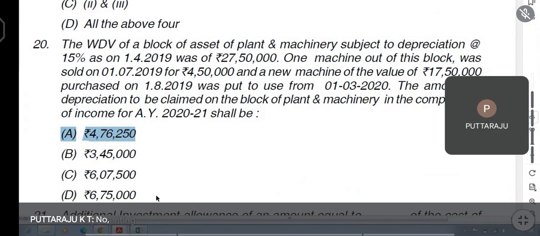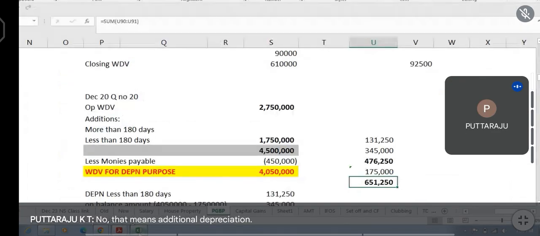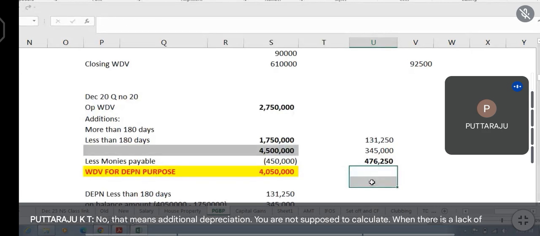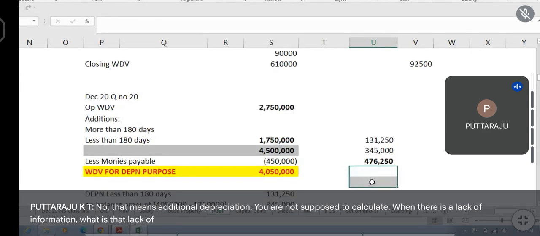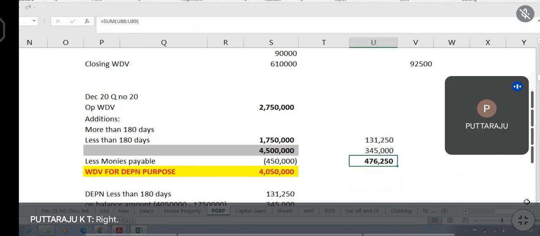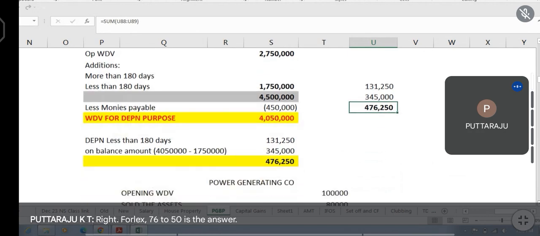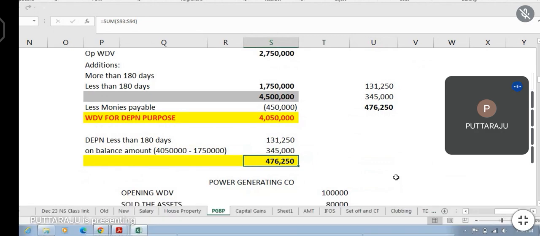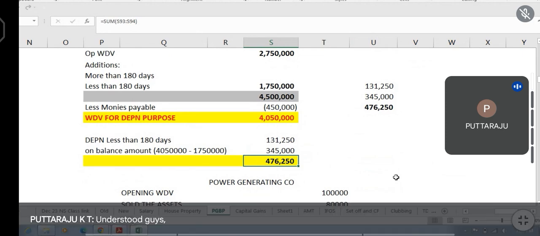No. That means additional depreciation you are not supposed to calculate when there is a lack of information. What is that lack of information? He is a manufacturer or not, you don't know. Right? 4,76,250 is the answer. Understood, guys? How to calculate?